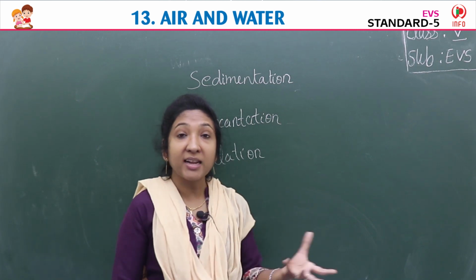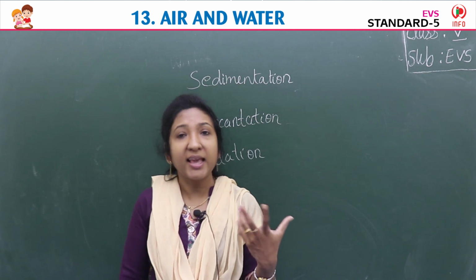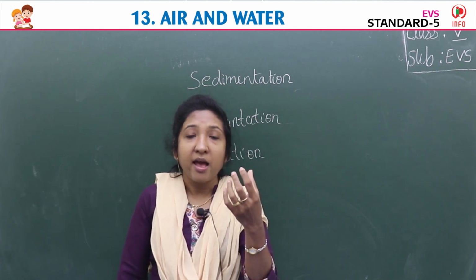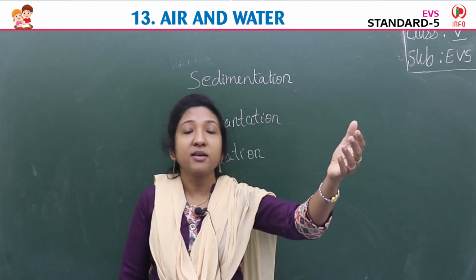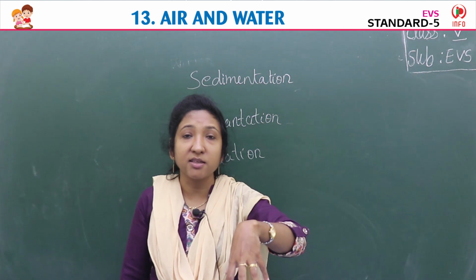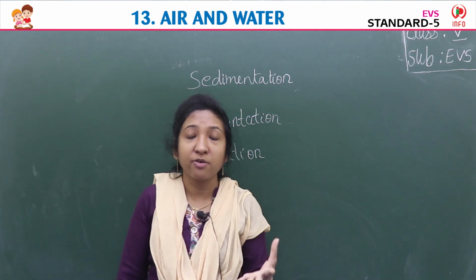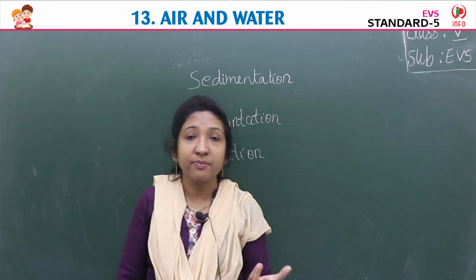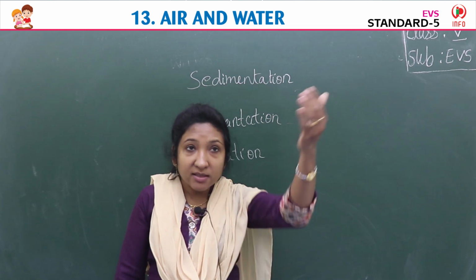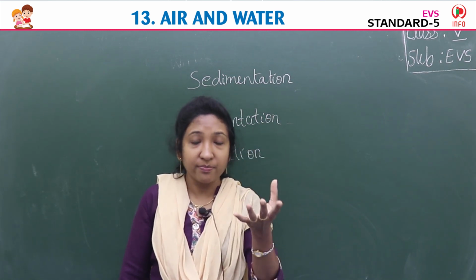And air is needed for burning. How? Suppose you take a candle. Take a candle and light it. It will burn, isn't it? And suppose you take a glass and you cover that candle. What happens? Suddenly that flame will go off. It will get cut off. Why? Because there is no oxygen now. The air it was getting, that's why the flame was there.